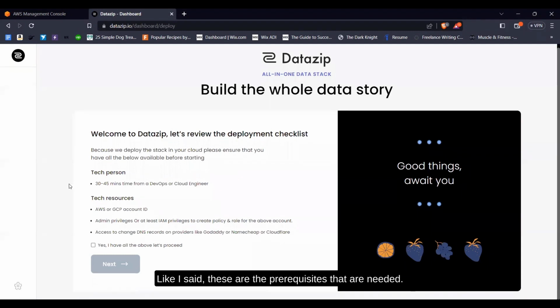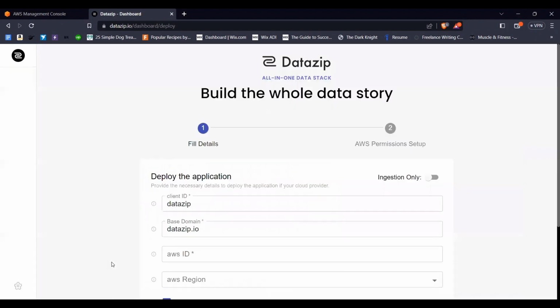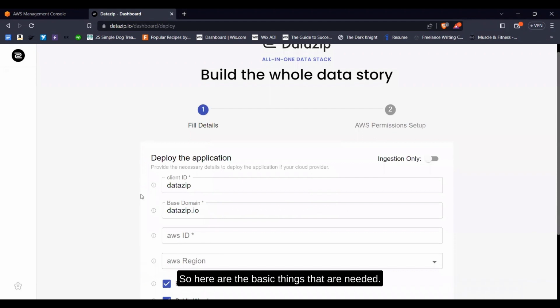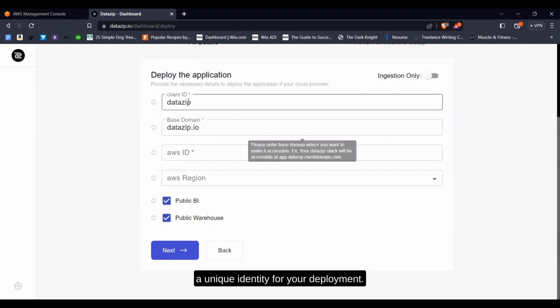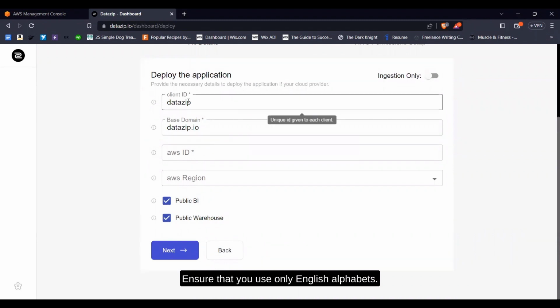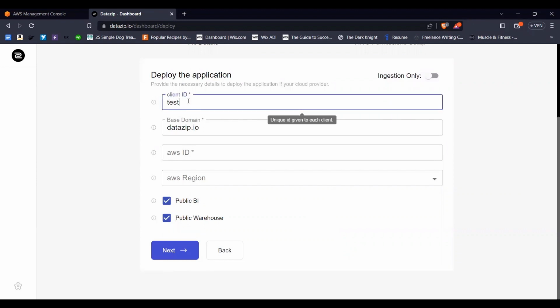And yeah, like I said, these are the prerequisites that you are needed. Click on yes and go to next. So here are the basic things that are needed. The first is your client ID. The client ID is going to be a unique identity for your deployment. Ensure that you use only English alphabets in lowercase and numeric text. The ID can be anything, but we do recommend that you use your organization name. Thus, we will use Autodesk 50.